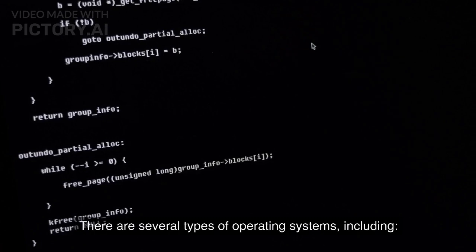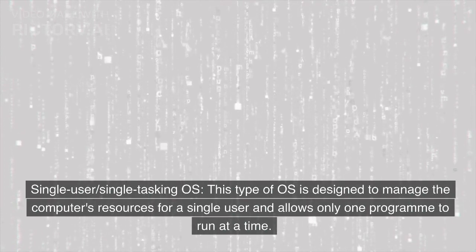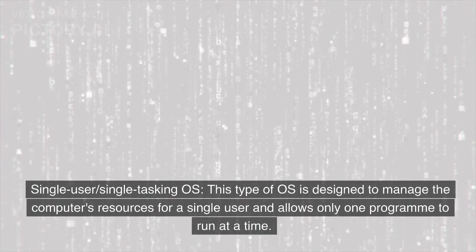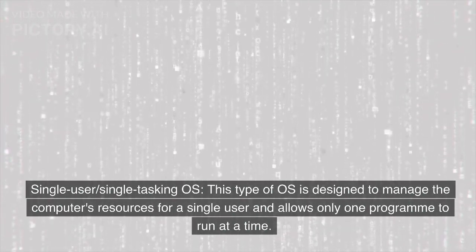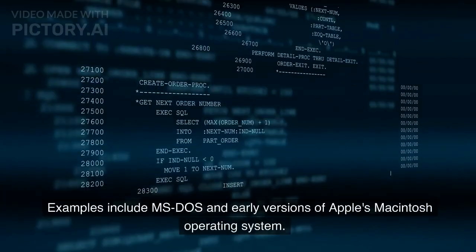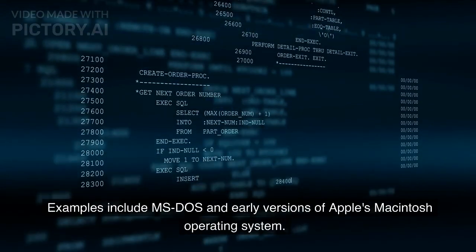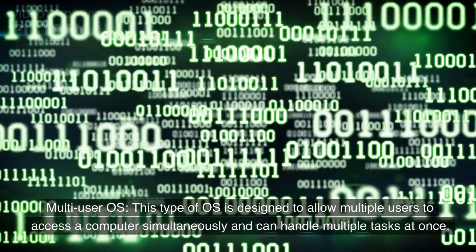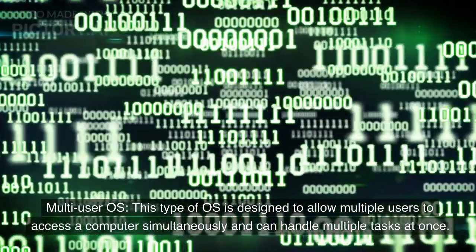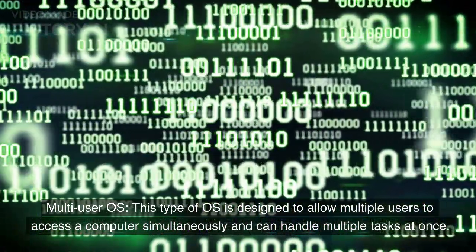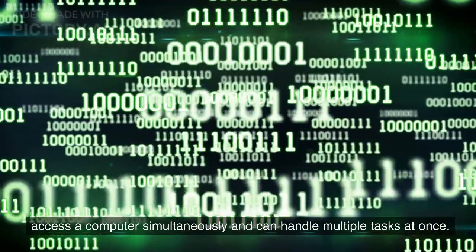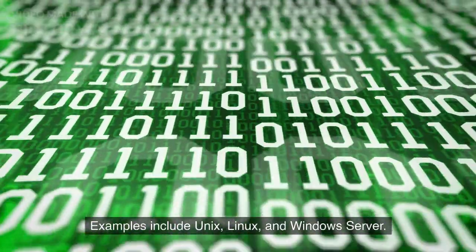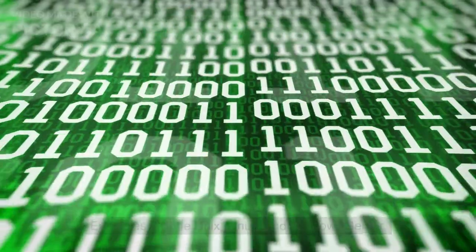There are several types of operating systems, including single-user, single-tasking OS. This type of OS is designed to manage the computer's resources for a single user and allows only one program to run at a time. Examples include MS-DOS and early versions of Apple's Macintosh operating system. Multi-user OS. This type of OS is designed to allow multiple users to access a computer simultaneously and can handle multiple tasks at once. Examples include Unix, Linux, and Windows Server.